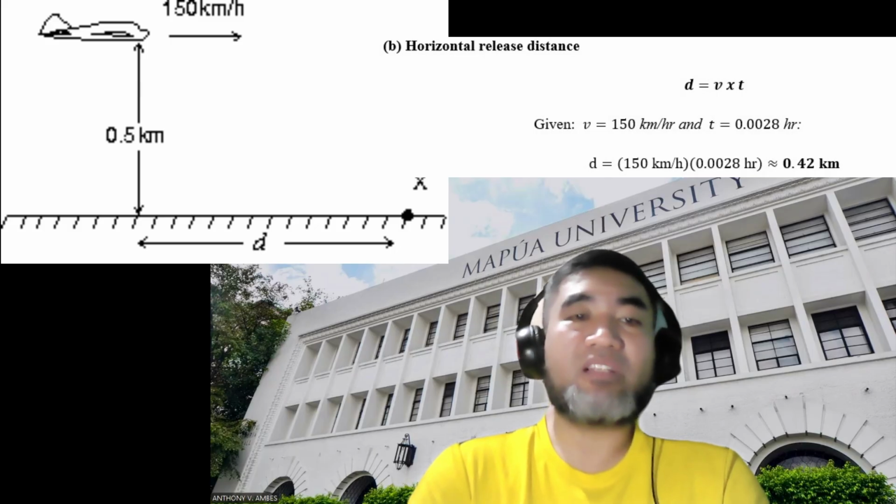Using the time, we determine the horizontal distance at which the bomb must be released to hit the target accurately. By the formula distance equals velocity times time, we got 0.42 kilometers.